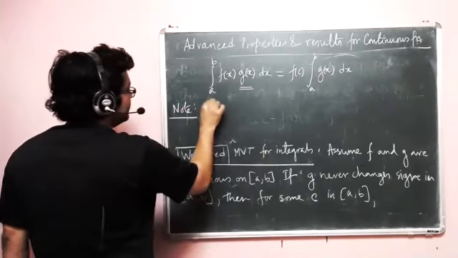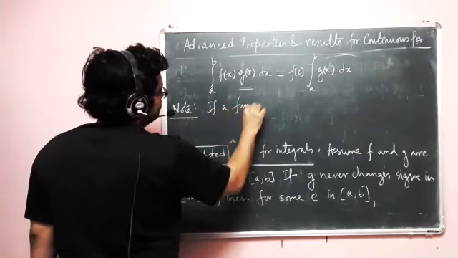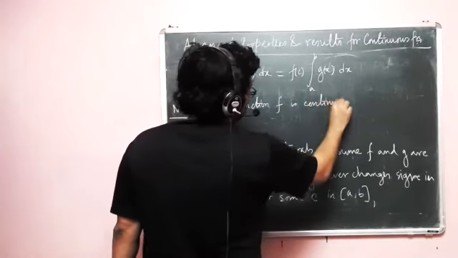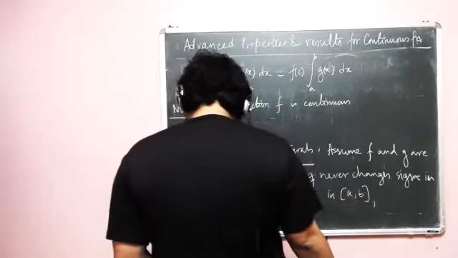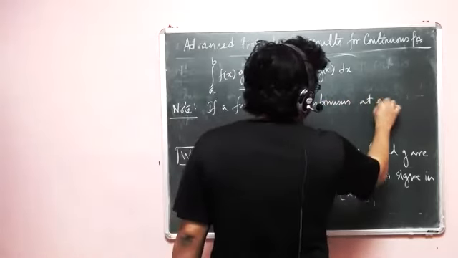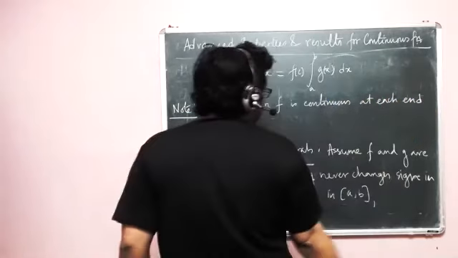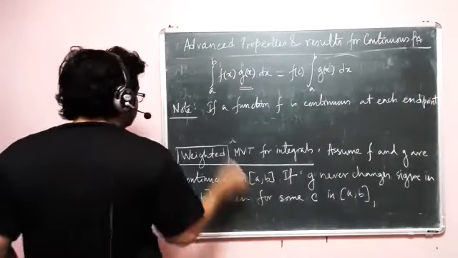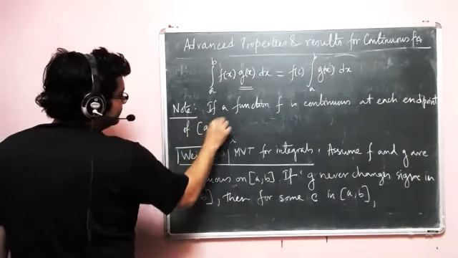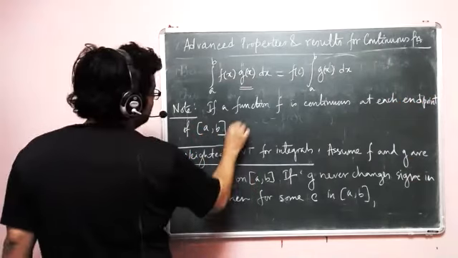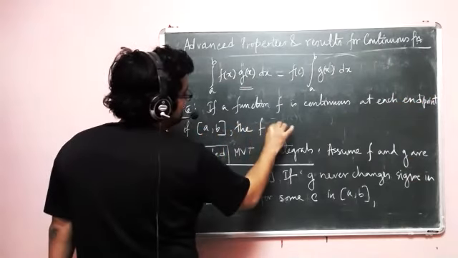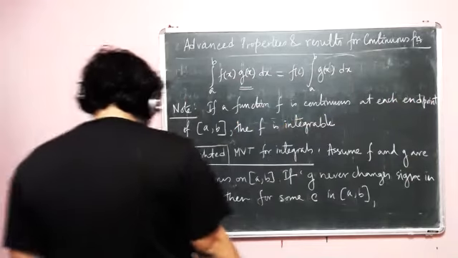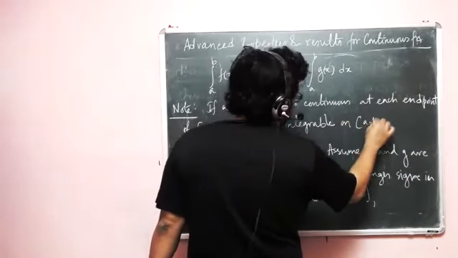And the fact is, if a function f is continuous at each point of closed a comma b, then f is integrable on closed a comma b.